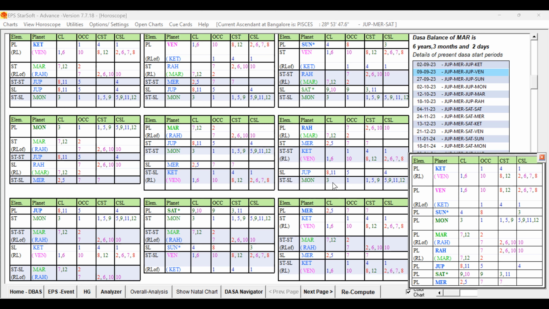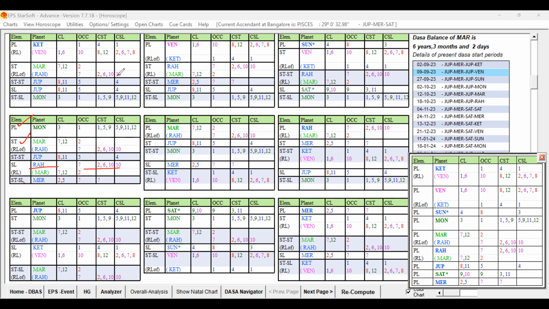The star lord is fine, but the Bugdi lord should be strong. No? So the moon itself was running as the Bugdi lord. Moon is okay. Star lord Mars is also okay. Sub-lord is Rahu. So Rahu is coming at the sub-level and the star lord of the sub-lord is Mercury. The thing is that moon is fine, star level is Mars.